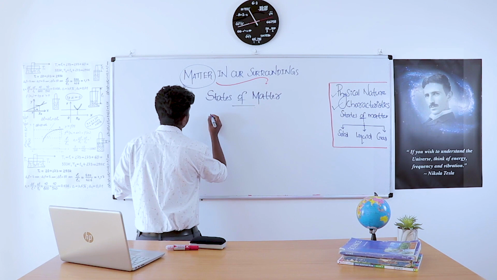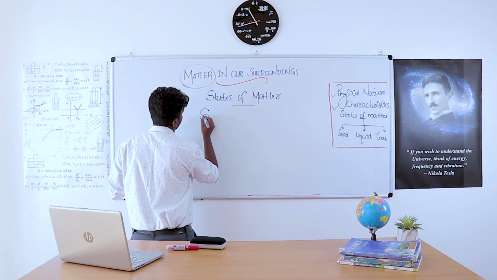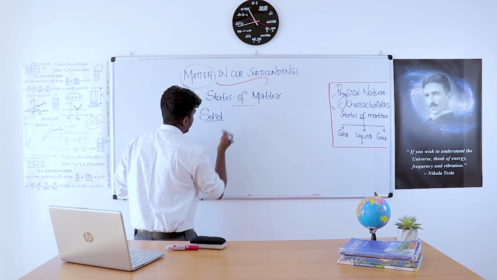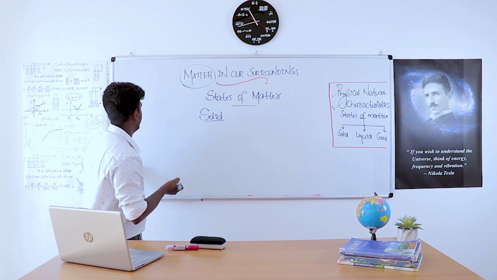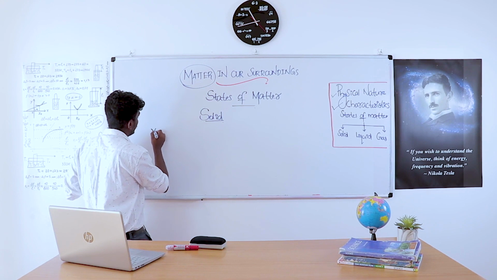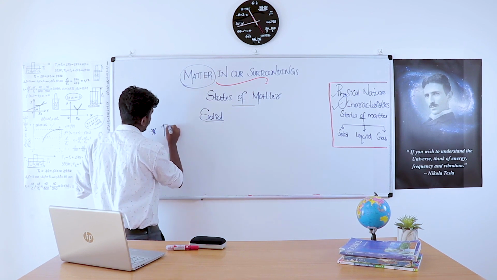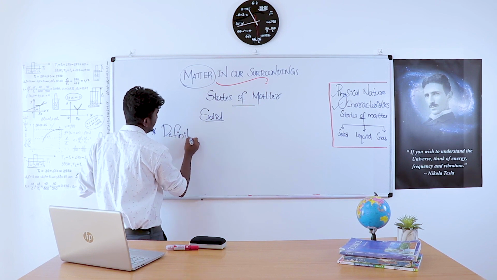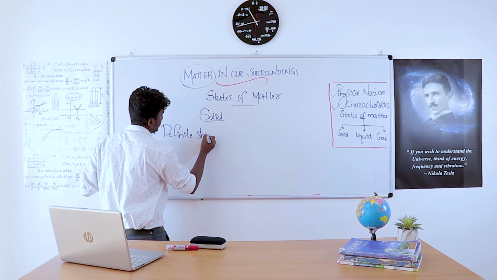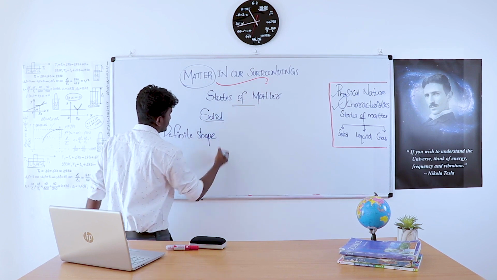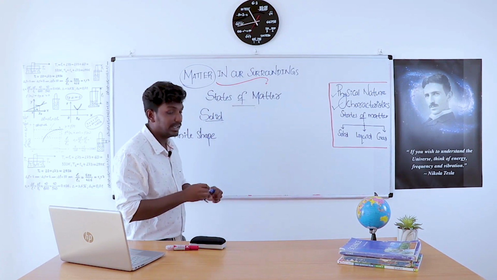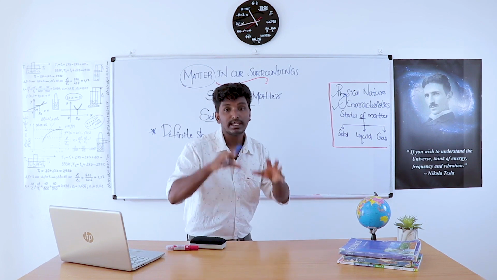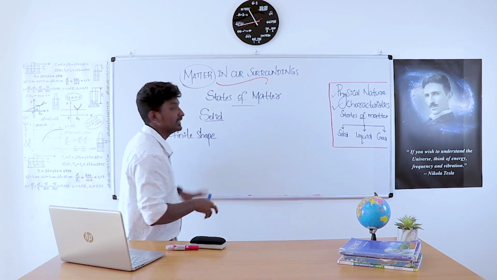First state is solid. What is the importance of solid? We all know that solid substances have a definite shape. That's the most important character of a solid.